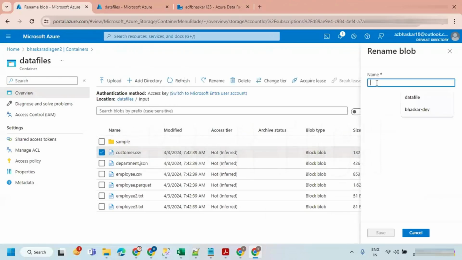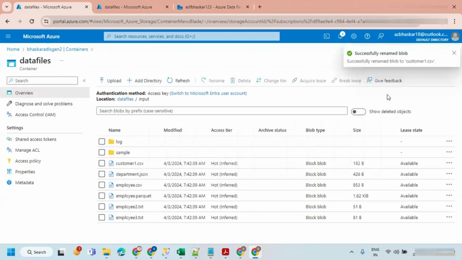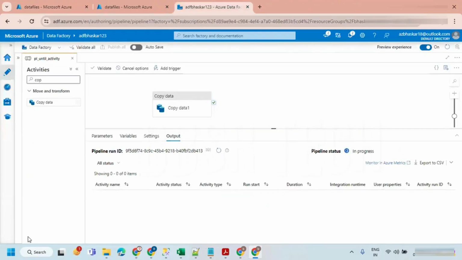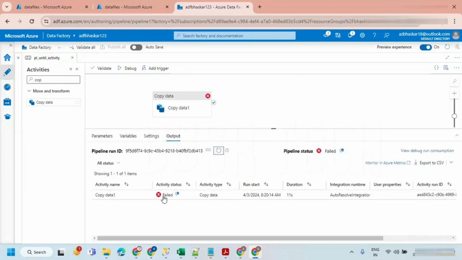We can rename it customer1.csv. I'm just taking it. You're trying to read the file from customer.csv. If I run this pipeline, it is going to fail.